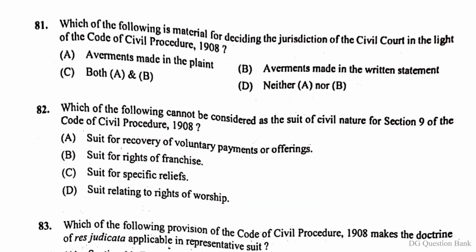Question number 81. Which of the following is material for deciding the jurisdiction of the civil court in the light of the Code of Civil Procedure 1908? The right answer is option A. Averments made in the plaint.